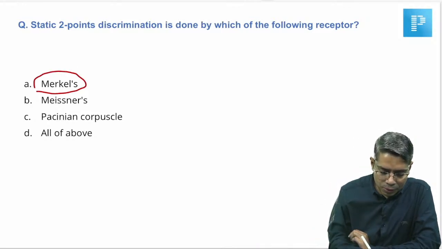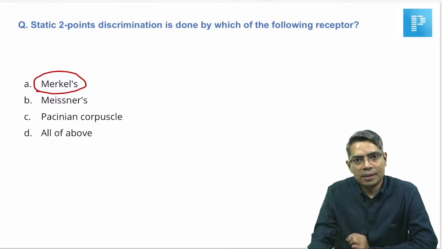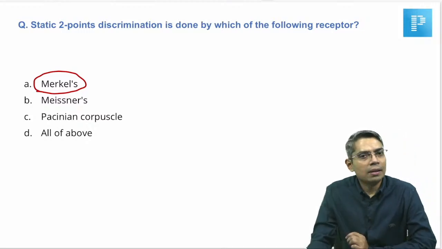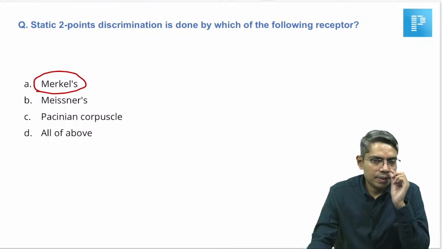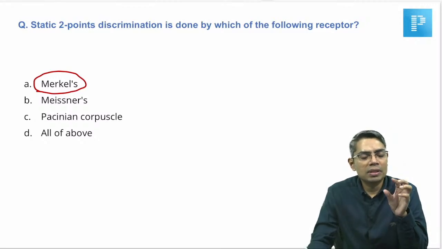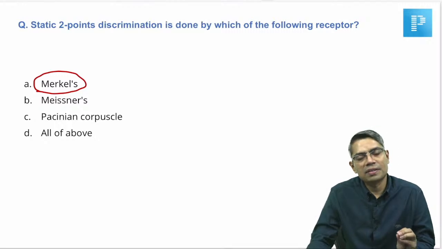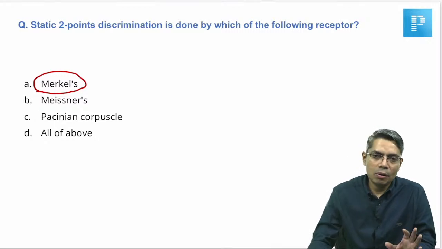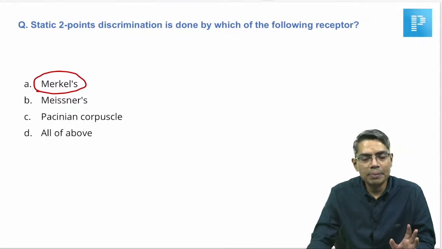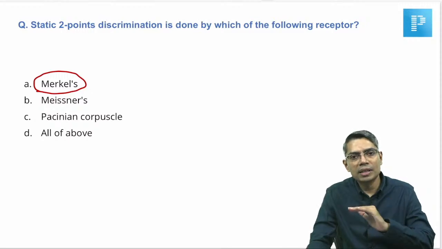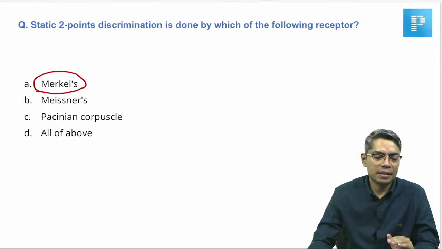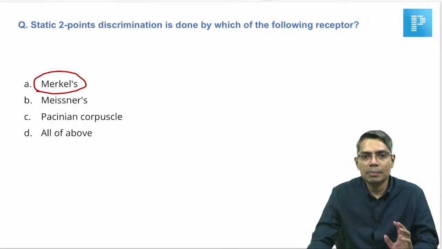So, if you look at the neurophysiology textbook, 2-point discrimination is based on the property of the receptive field. If you look at the receptive field, Merkel's are the smallest receptive field. Meissner's is also there, Meissner's can also help, but whenever you are moving your finger on some surface, in those cases Meissner's are more helpful.